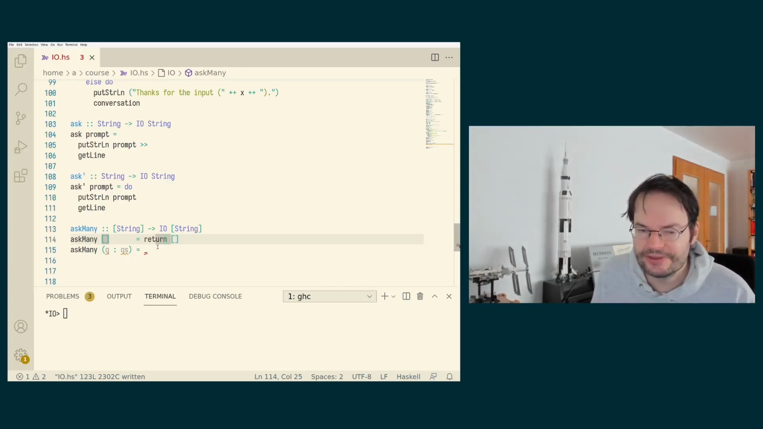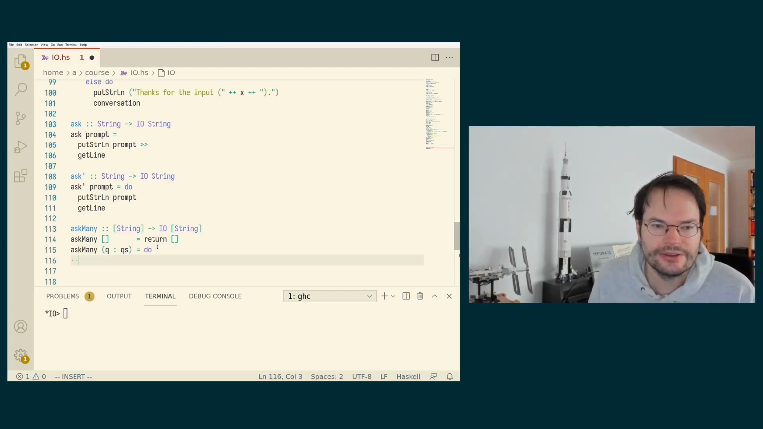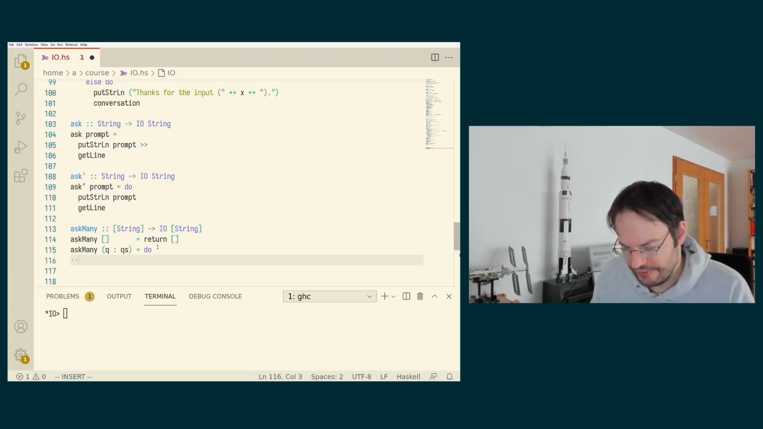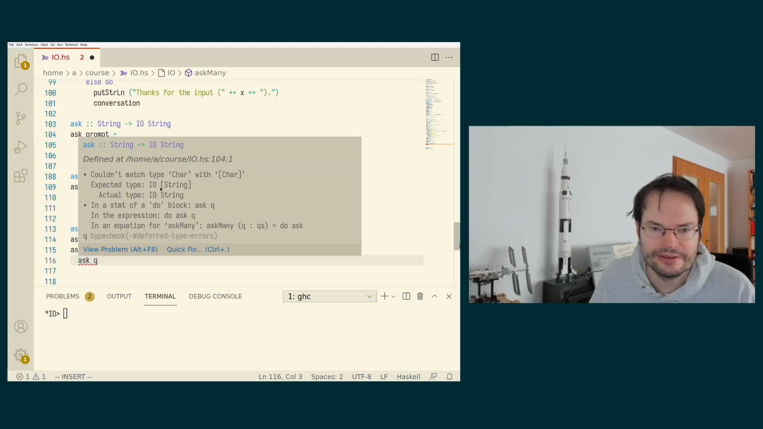So there is sequencing coming into this, and I'm now just going to use do notation. And I want to ask the first question, and I can do that using ask or ask prime. I mean, they're equivalent, so I'm going to use the simpler name. And then that's an I/O string, not an I/O list of strings. So that's why this is currently type incorrect, right? It says that the actual type of my expression here is I/O string, but what I'm expected to write is I/O list of string.